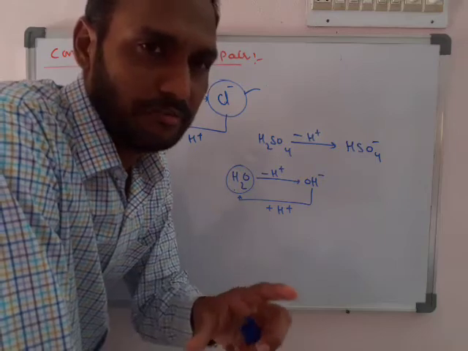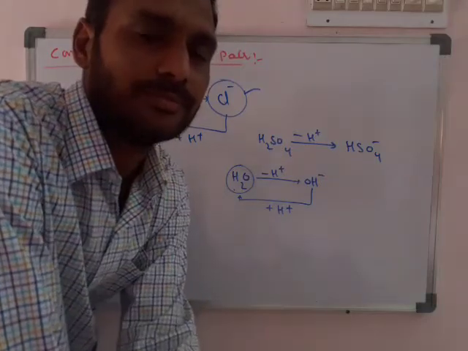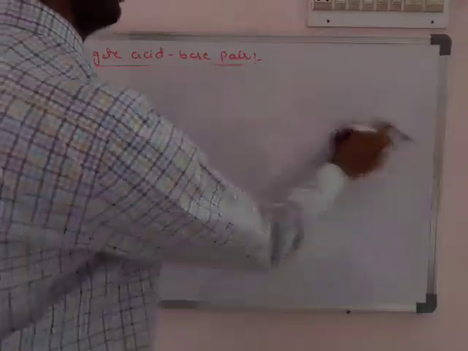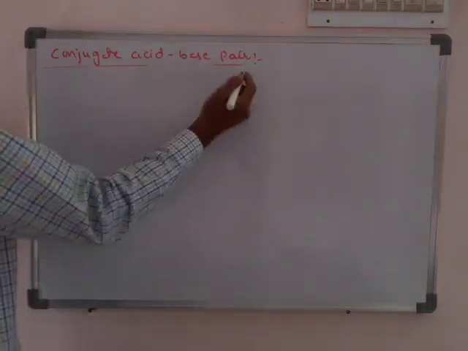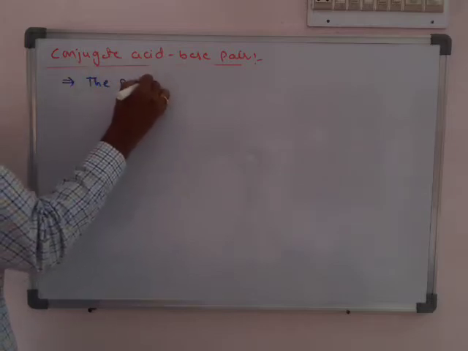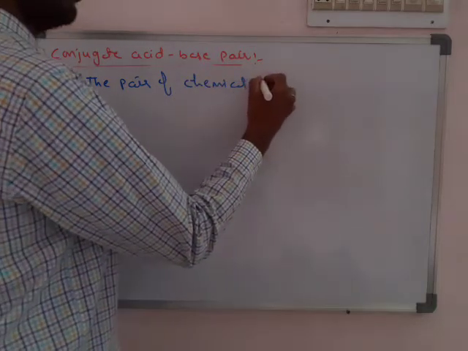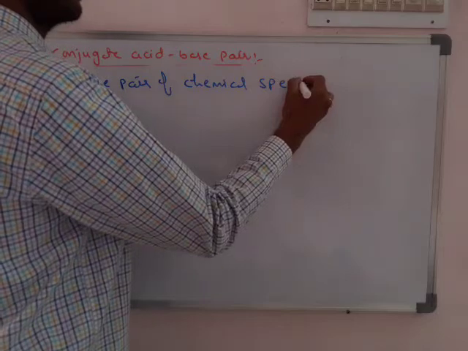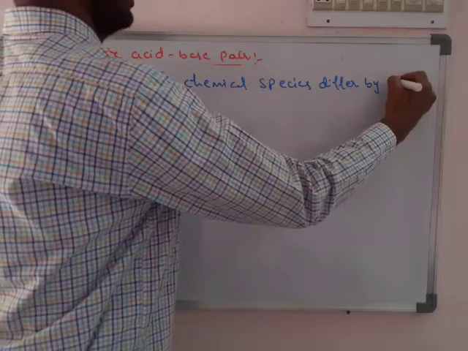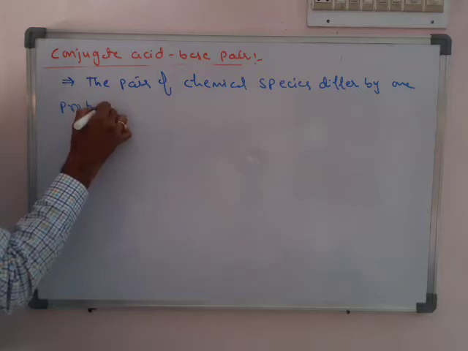We can define that a couple of chemical species which differ by one proton is called a conjugate acid base pair. So simply, a conjugate acid base pair means a pair of chemical species or substances that differ by one proton.